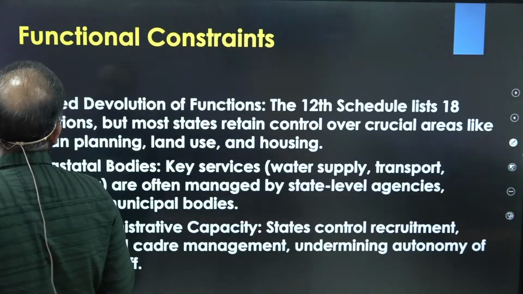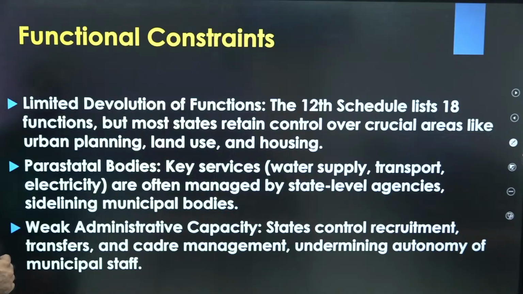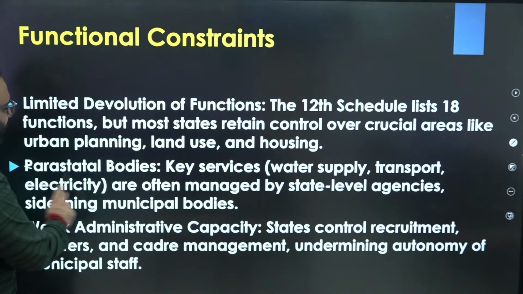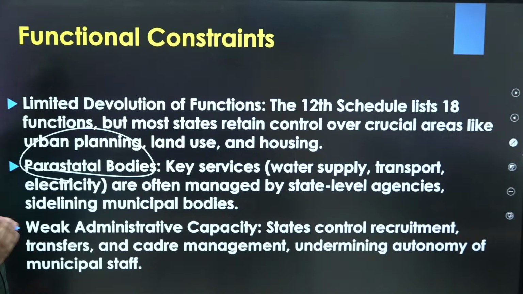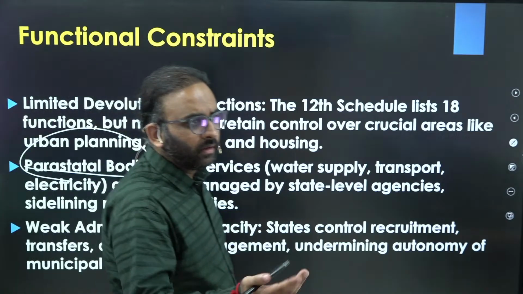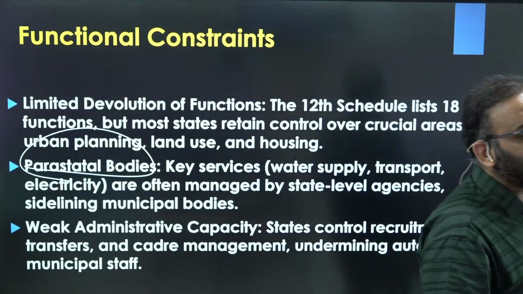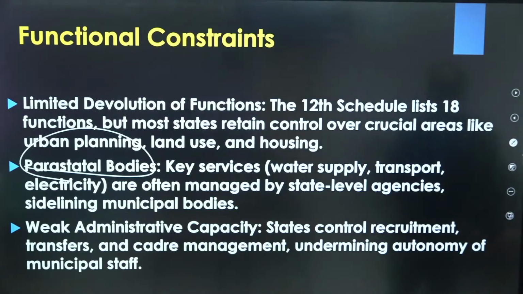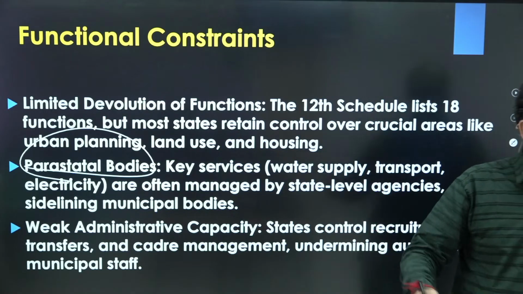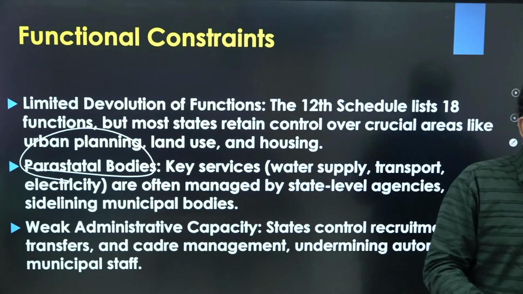So that's all about this answer. And you can also talk about parastatal bodies, that is, special purpose vehicles like water and sewage boards or transport corporations, etc. They are beyond the control of local bodies. Sometimes for a specific municipal function, a special body is created. That erodes the power of local bodies.